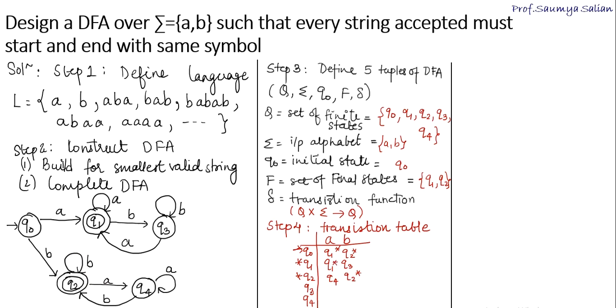mark the final states. Q3 on A goes to Q1, which is final. Q3 on B goes to Q3. Q4 on A goes to Q4. Q4 on B goes to Q2, which is final. So this is how we construct up the state transition table. Next step, step 5 is to give an example, that is check DFA for a valid and invalid string.